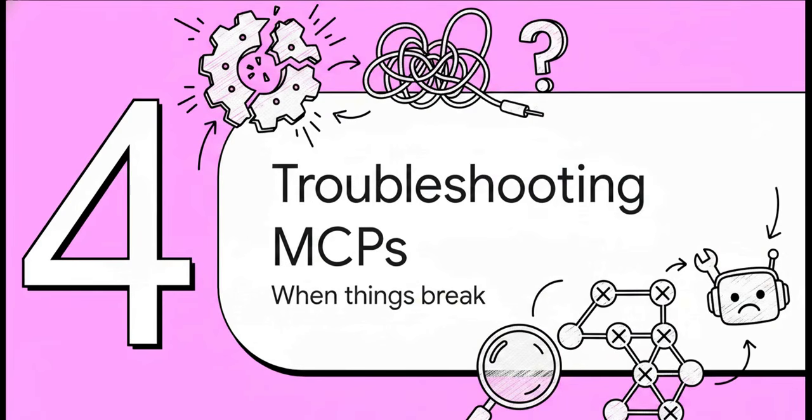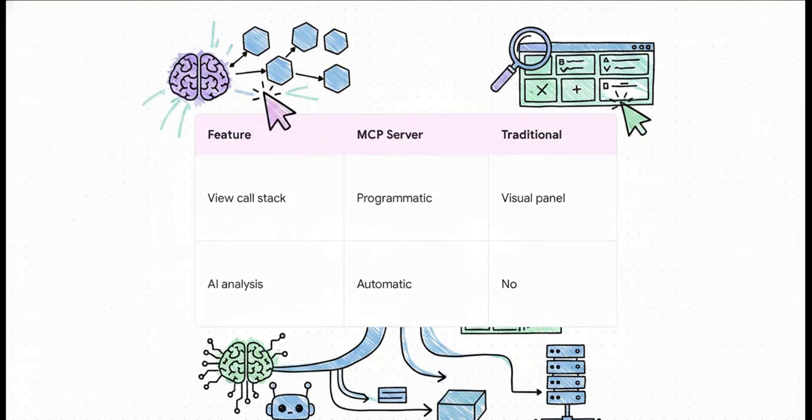Of course, in the real world, code rarely works perfectly on the first try. So let's talk about Section 4, debugging and troubleshooting MCPs. Let's look at a real-world scenario using Microsoft's troubleshooting MCP server for the AL language. It is fascinating to compare this with a traditional debugger. With a normal debugger, you're doing all the manual work, right? Clicking through visual panels, expanding variable trees. But an MCP server gives an AI, like GitHub Copilot, direct programmatic access to your debug session. The AI can just look at the state of your application and figure things out entirely on its own.